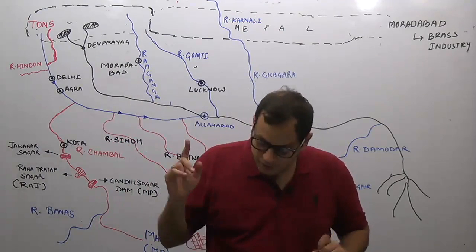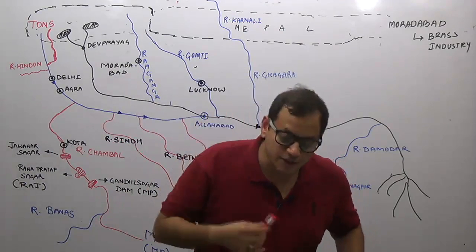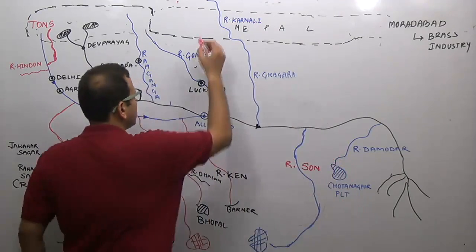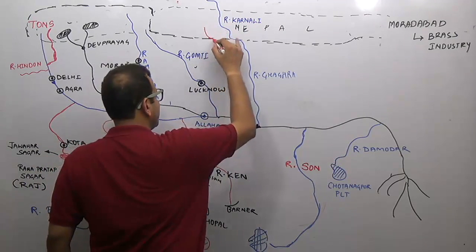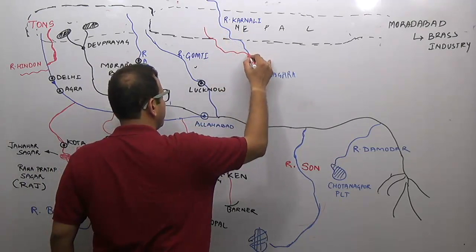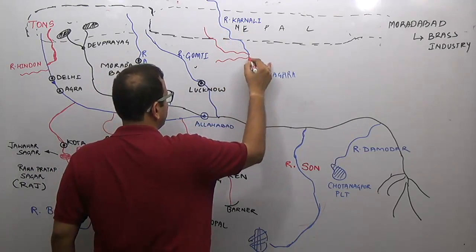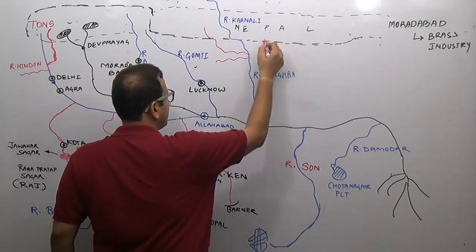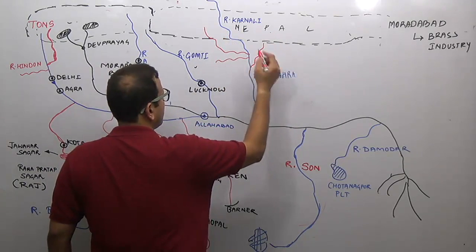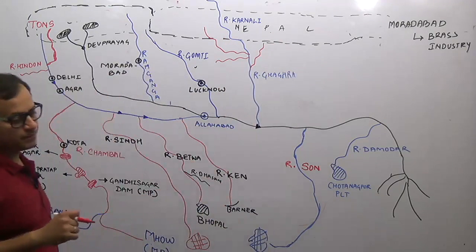The important tributaries of River Ghagra are, I will use a different color, River Sarda, which enters India through Nepal, and River Saryu and River Rapti.